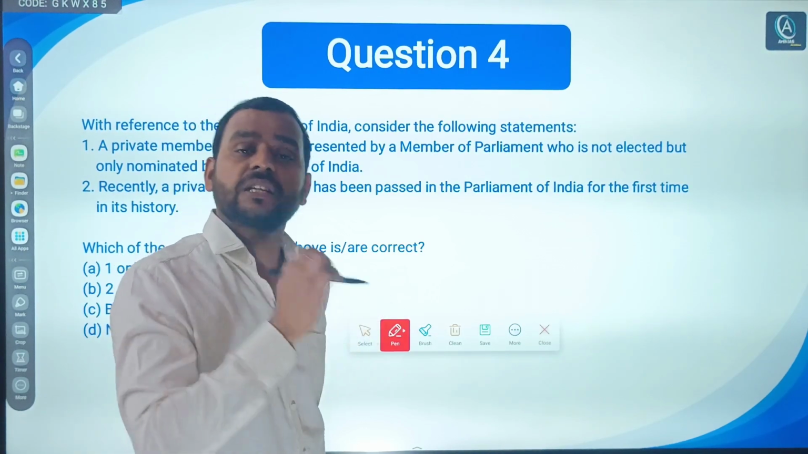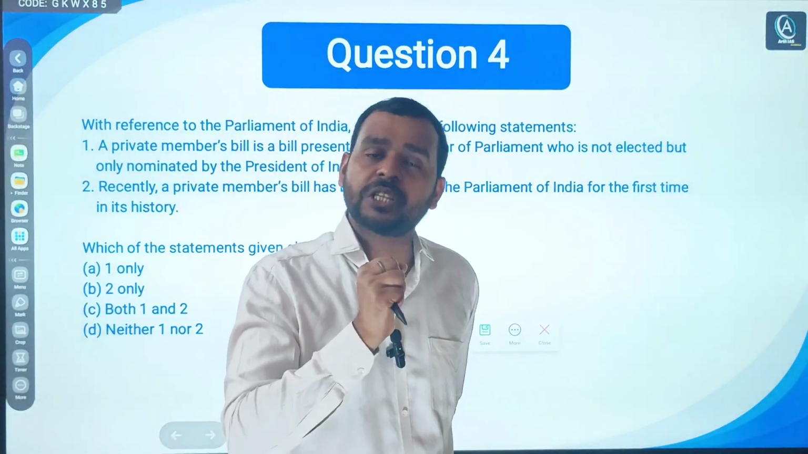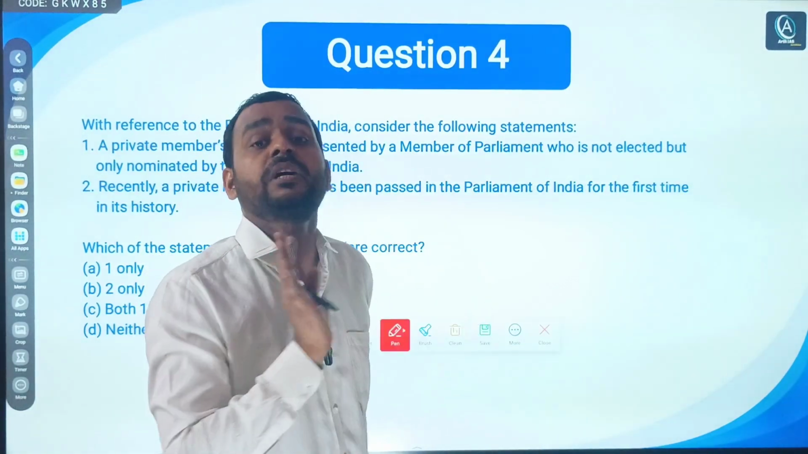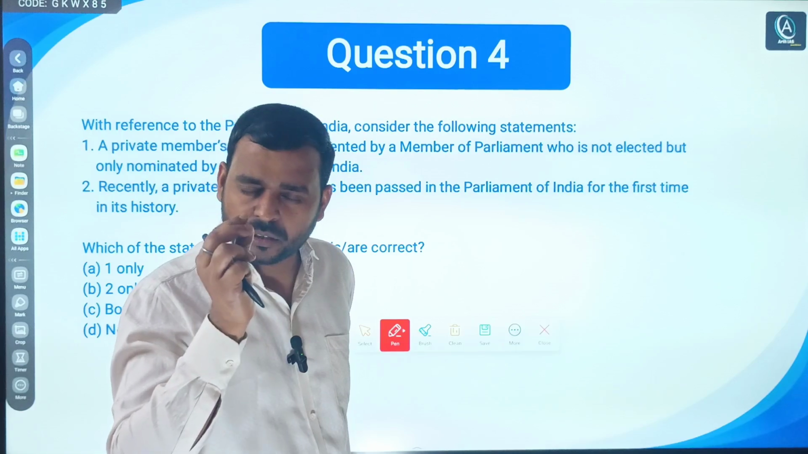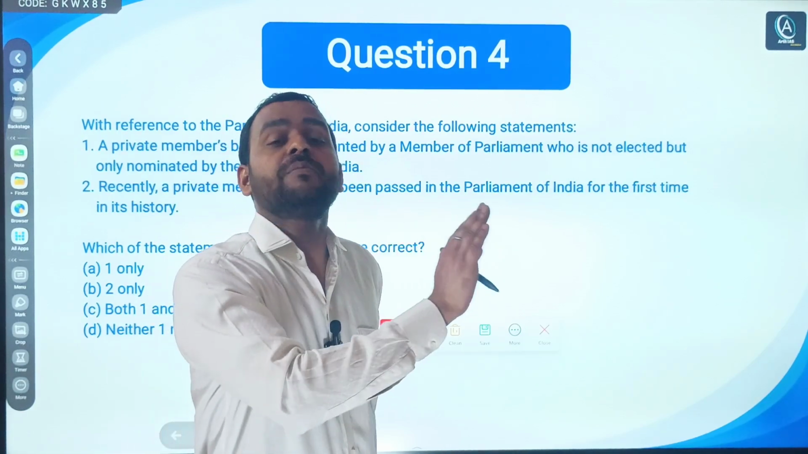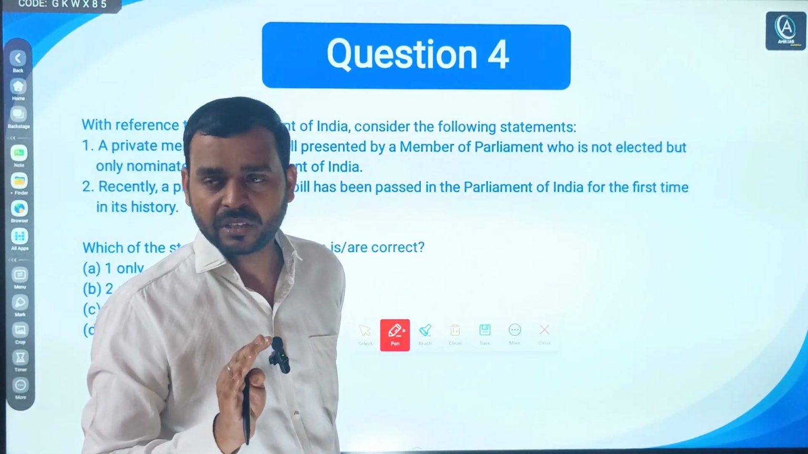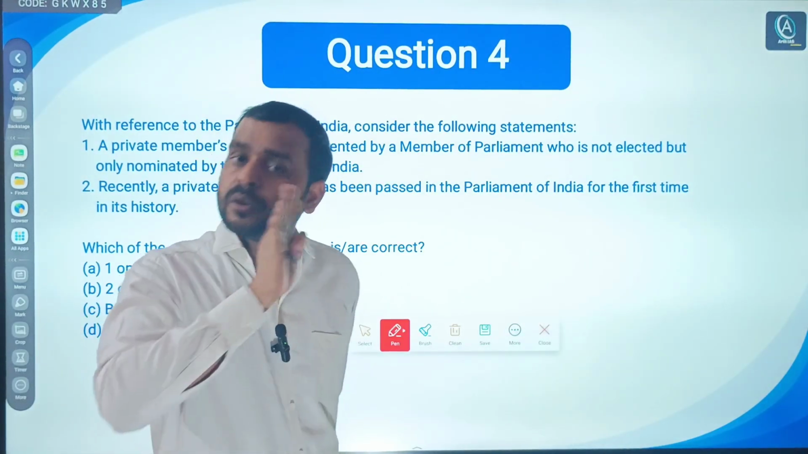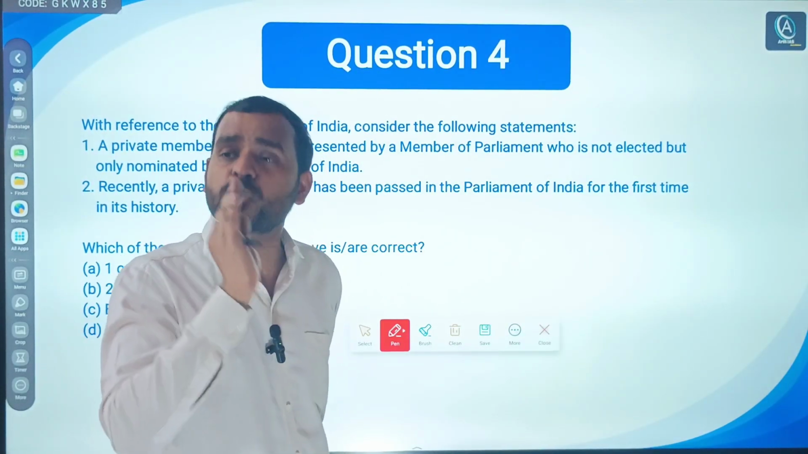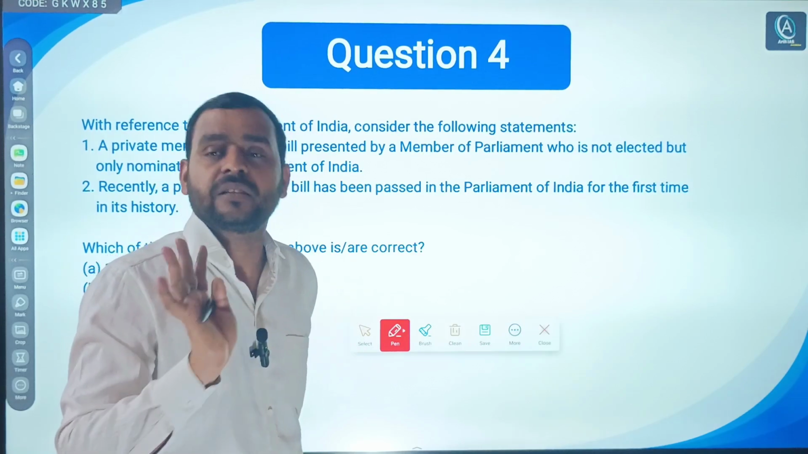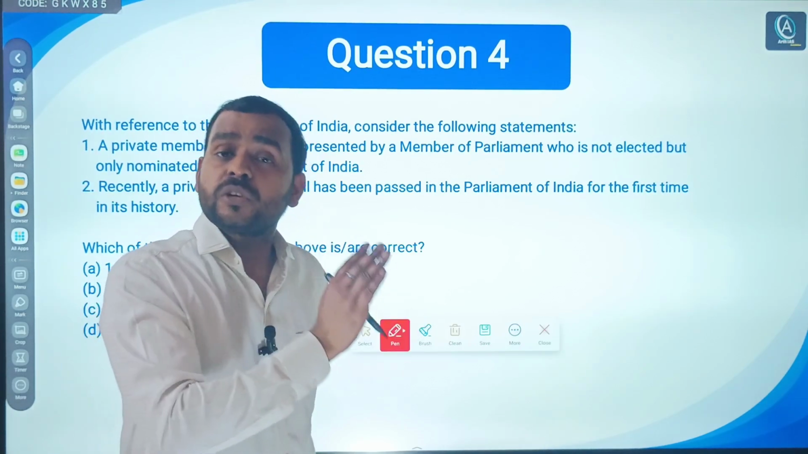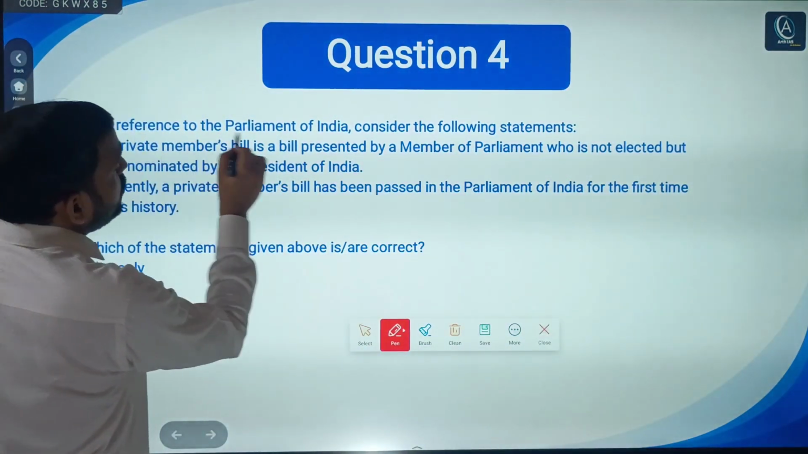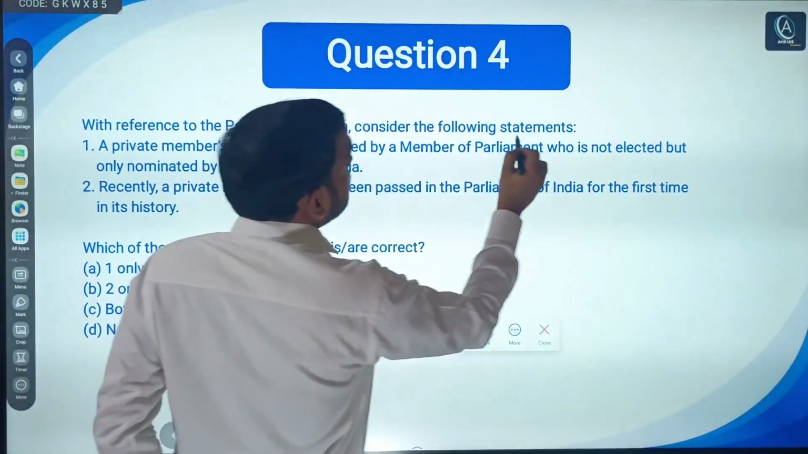Generally, if your static portion is strong in polity, you will easily be able to answer even the questions asked from current affairs, except for a question about a particular bill that has been passed recently and become an act, which you will miss if you don't know. Otherwise, I can assure you that most polity questions can be done easily by making your static portion strong. So, with reference to the Parliament of India, consider the following statements.